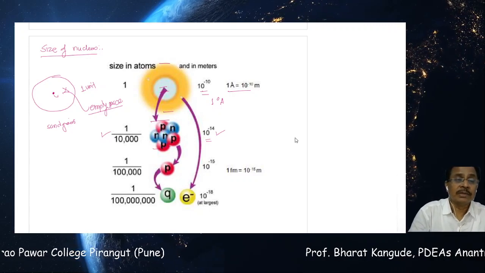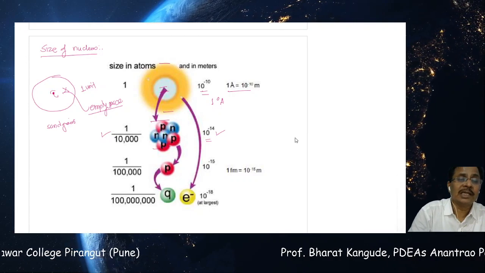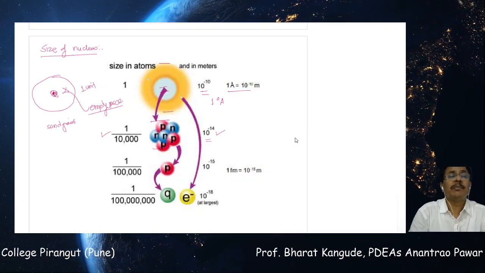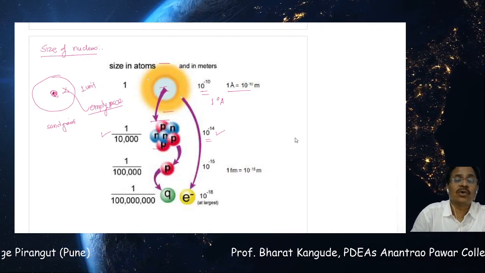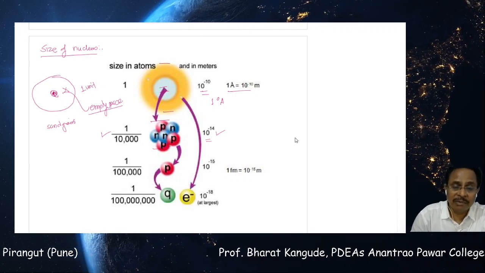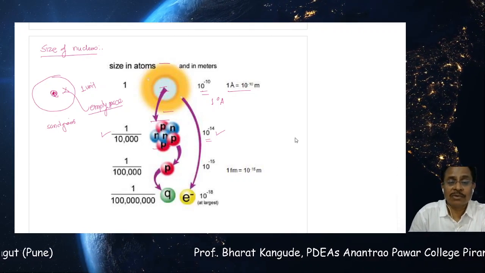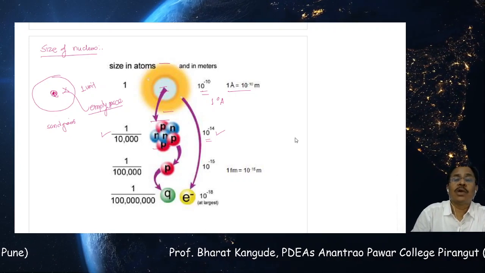So compare, this is the total atom and its total mass. This is the nucleus, and 99% of the mass is inside the nucleus. So how densely packed this entity, which is the nucleus, is. All protons and neutrons are found in a very small space as compared to the total atom's volume, and therefore this proportion gives you about 10 raised to minus 14 meters.